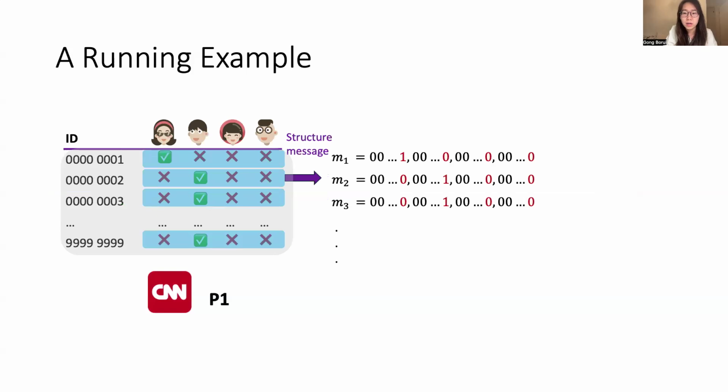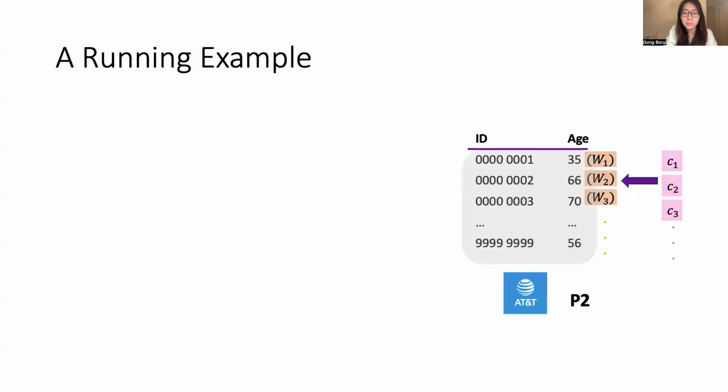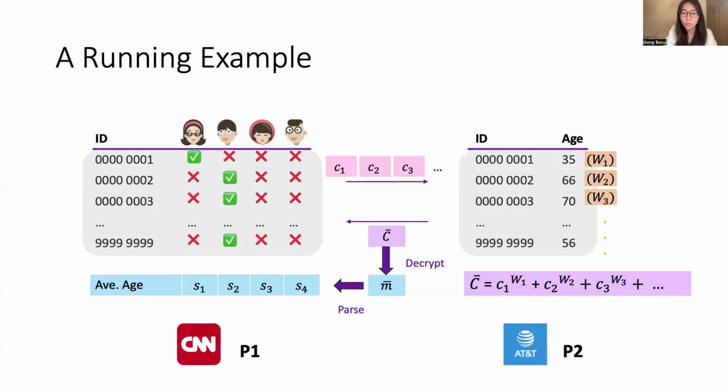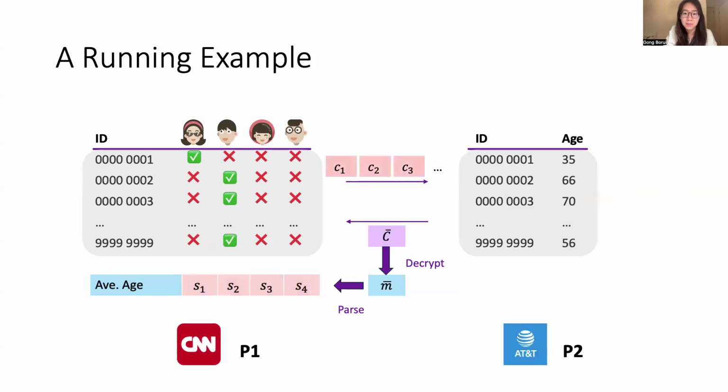After P1 structures the messages, it will use Paillier to encrypt them and send the ciphertext to P2. Then P2 will first attach the corresponding weights, which denote their ages, on the ciphertext, compute the summation, and send the result back. When receiving the summation, P1 will decrypt and parse it to get the age group that supports each candidate.